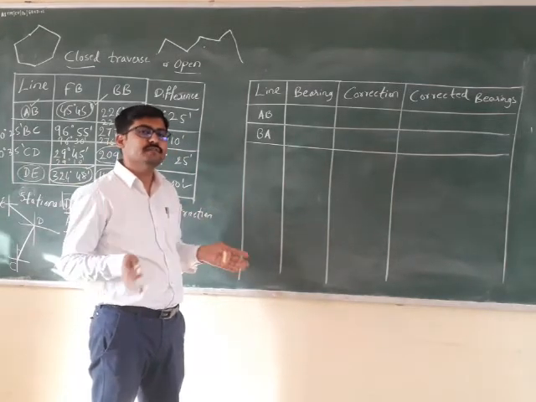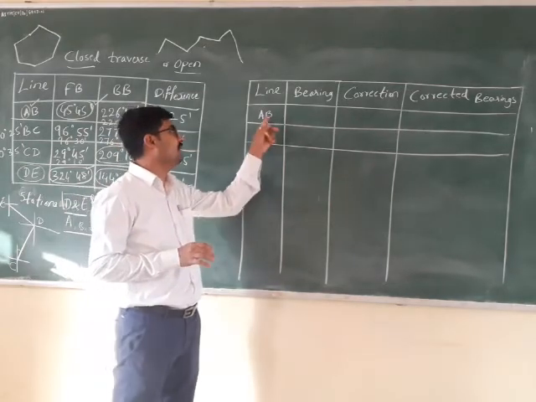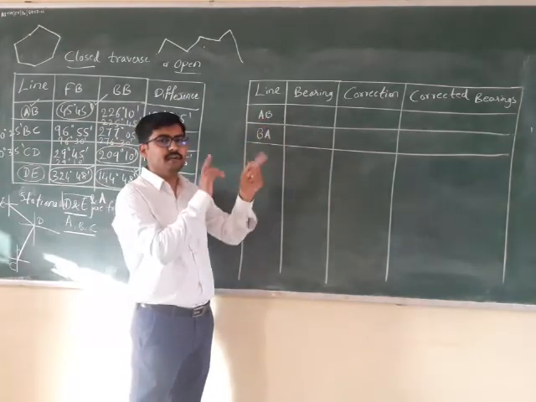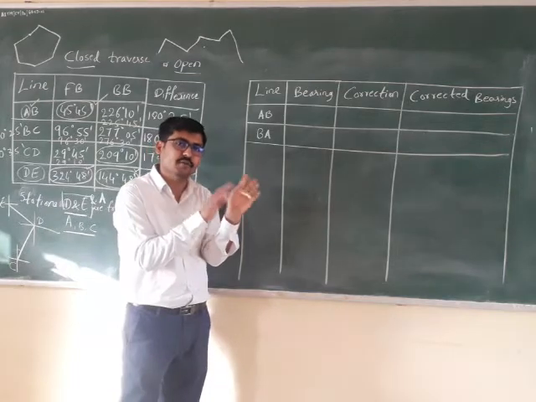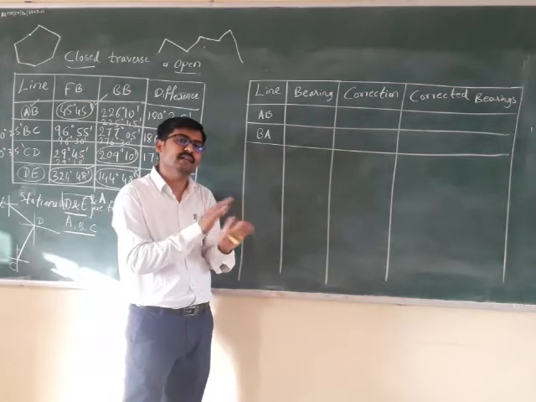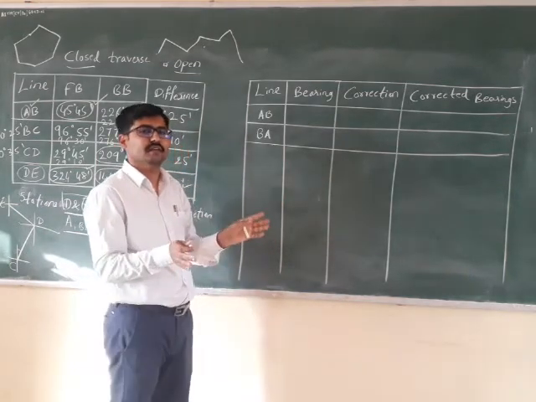How to identify whether it is forebearing or back bearing? I will identify it by the way of writing. If it is AB, then it is forebearing. If it is BA, then it is the back bearing of the line.